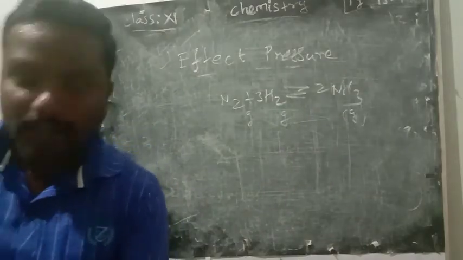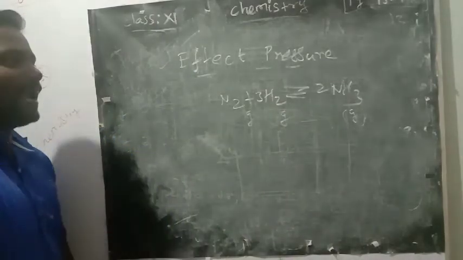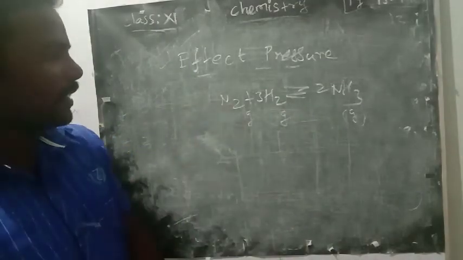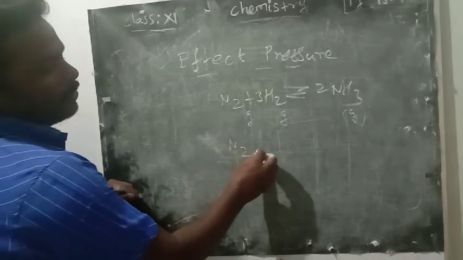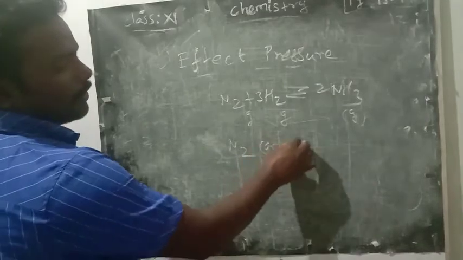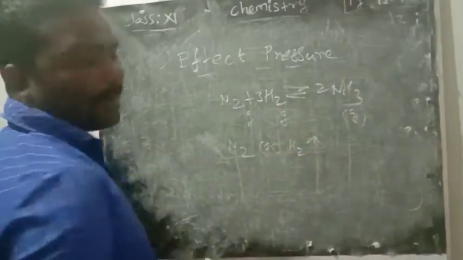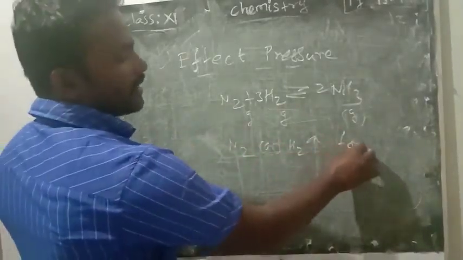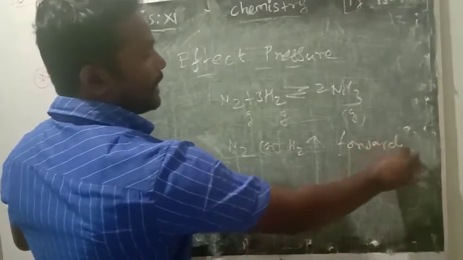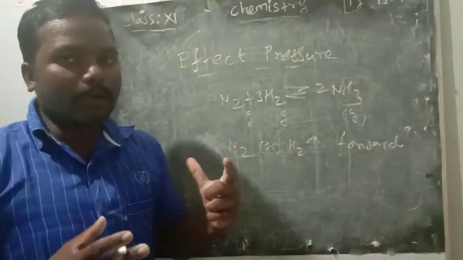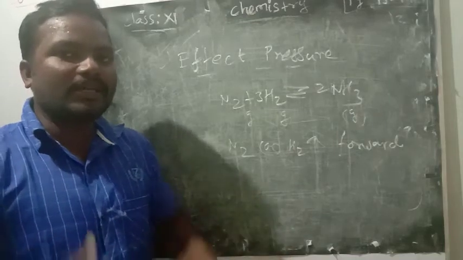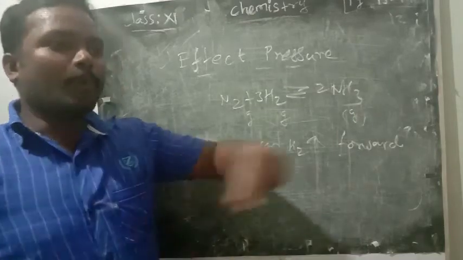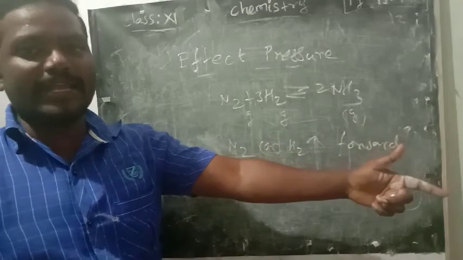Definitely we will have some changes by applying pressure, right? So in this equation, if you increase N2 or H2 concentration, what will happen? Forward reaction, because, very important, from where you are adding, the opposite direction the reaction will take place.